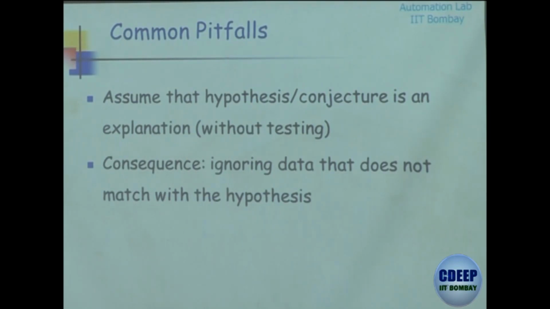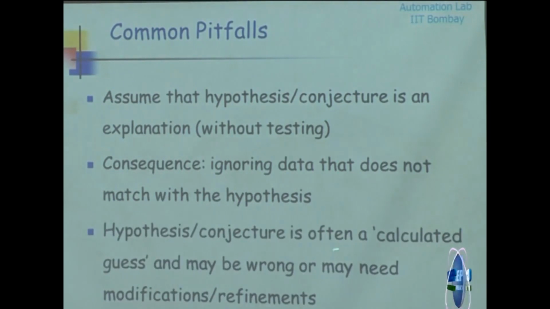you have given some conjecture, some hypothesis, some model. Actually, what they don't know is that the model or hypothesis that you have given is only a calculated guess. It's not that it is correct. You have just given a good guess to start with. And the experimental evidence, whatever numerical experiments, theoretical experiments, derivations that you do in a proof might show otherwise. No, it is not correct.